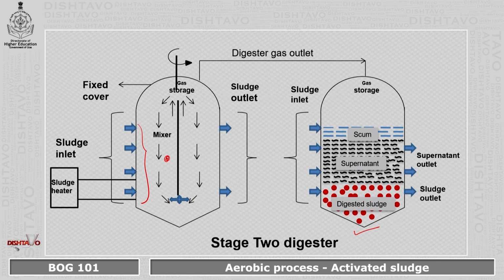Again the microorganisms will be acting upon the organic matter. That organic matter will be digested to sludge. That sludge will be taken from this sludge outlet and added to the secondary tank here, wherein the digested sludge, supernatant and scum will be added. So both these tanks help in producing the gas, that is methane and carbon dioxide.